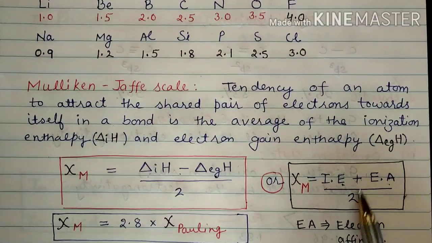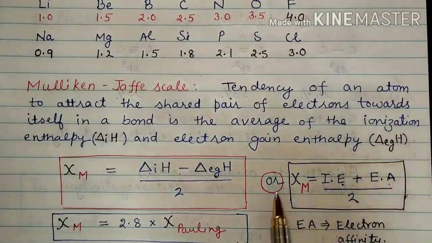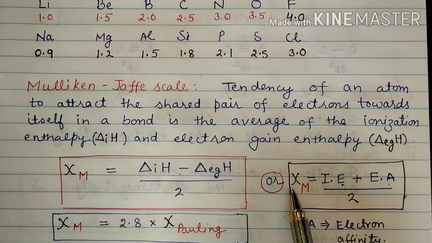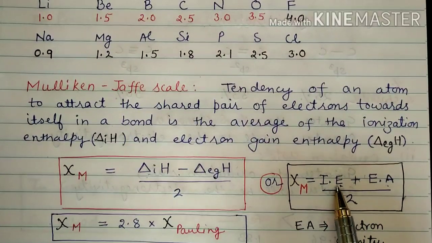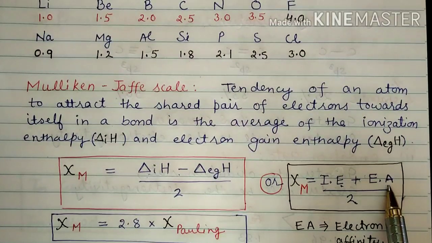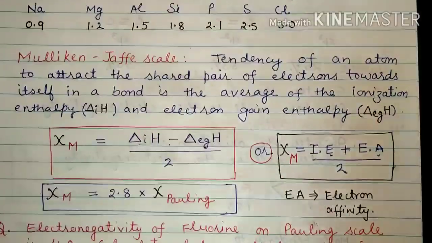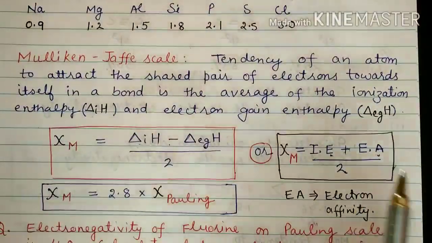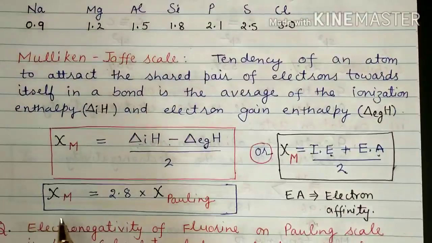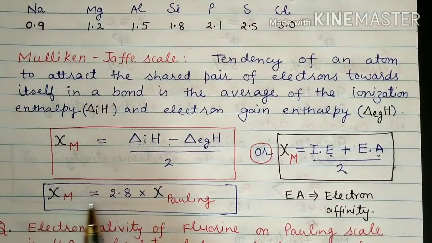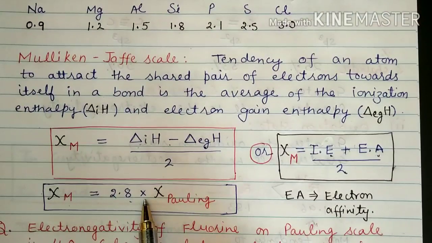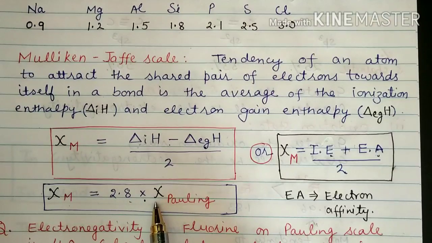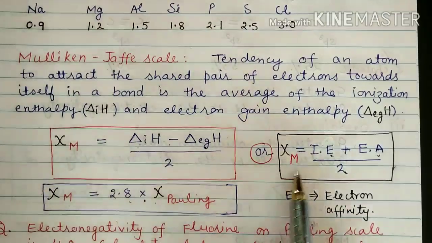So this is the simplest way to learn the Mulliken scale for electronegativity: ionization enthalpy plus electron affinity divided by 2, right? And in terms of the Pauling scale, one can find the formula that chi M is equal to 2.8 multiplied by the electronegativity on the Pauling scale. You have to learn this formula, right?